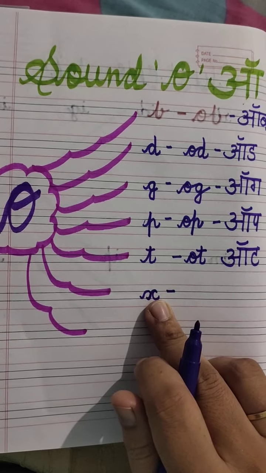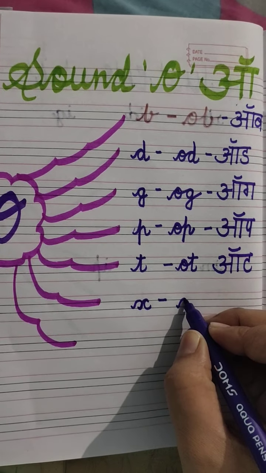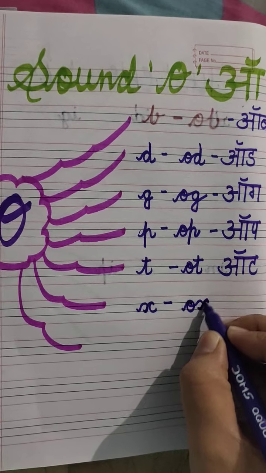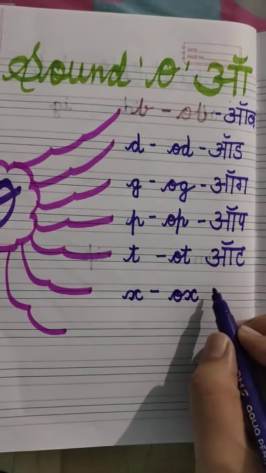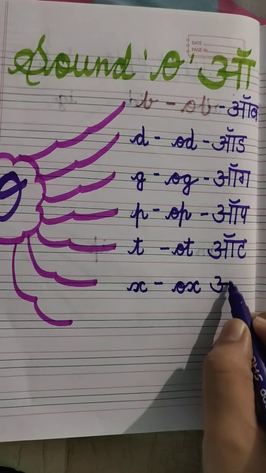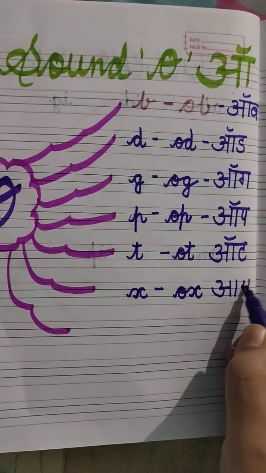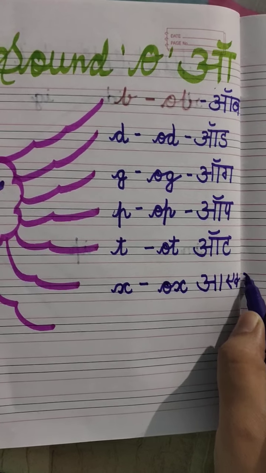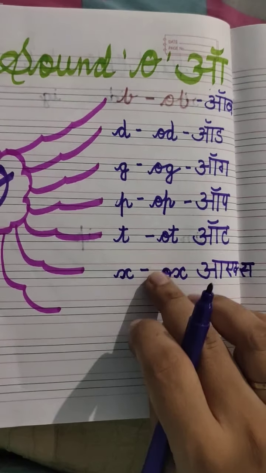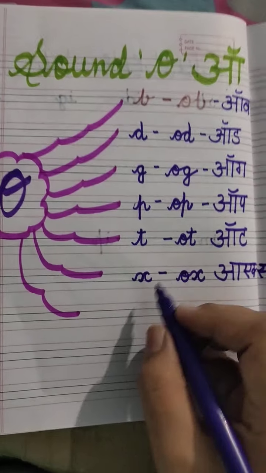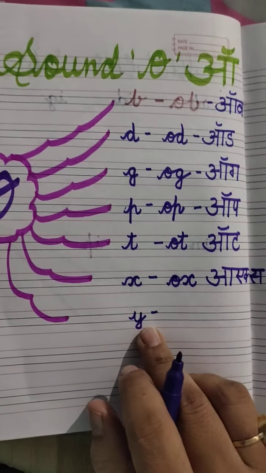This is letter X. Now again we have to join. What is the sound of this cluster? It is ox. Now we will take the last one, that is Y.